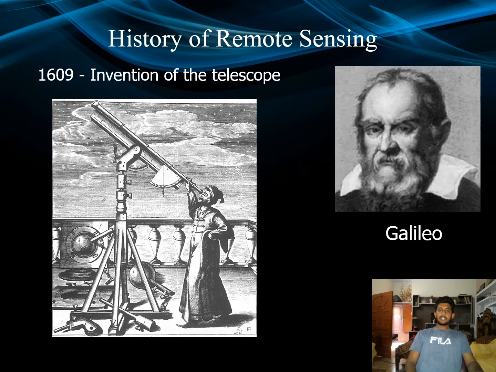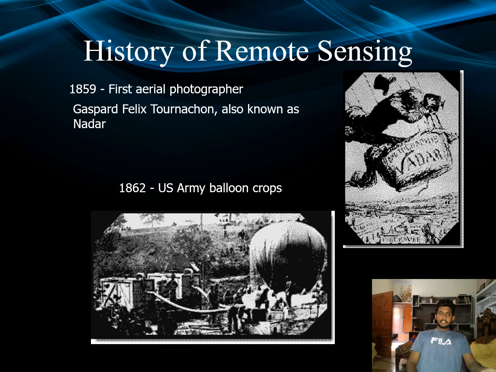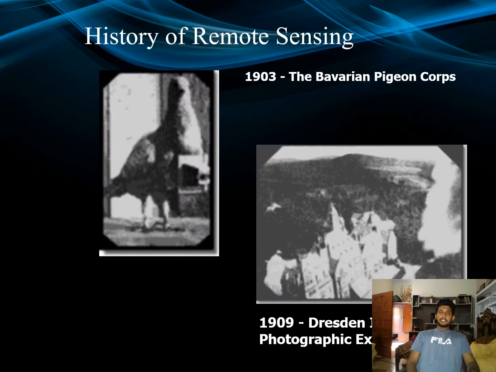History of remote sensing. In 1609, the first remote sensing came with the invention of the telescope, which Galileo invented. Then in 1859, the first aerial photographer was known as Nadar. In 1862, the US Army used a balloon corps to defend their army. In 1903, the Bavarian Pigeon Corps. In 1909, the Dardian photographic experiment.